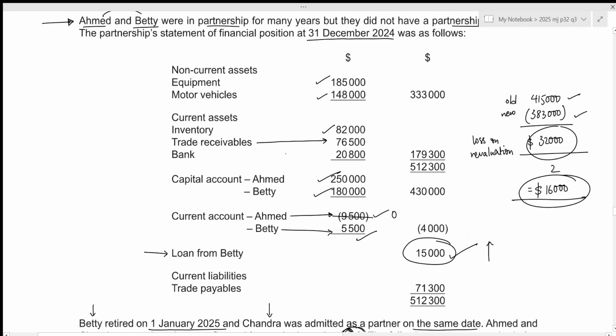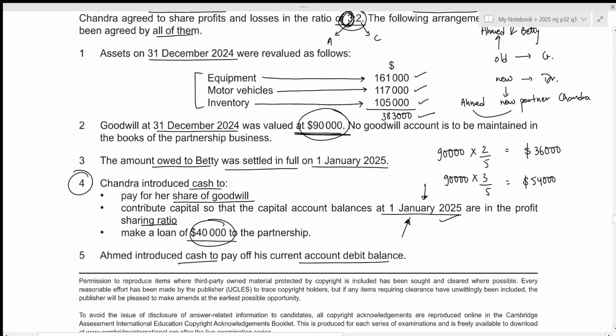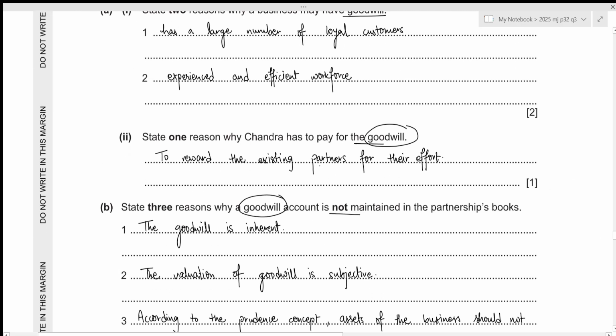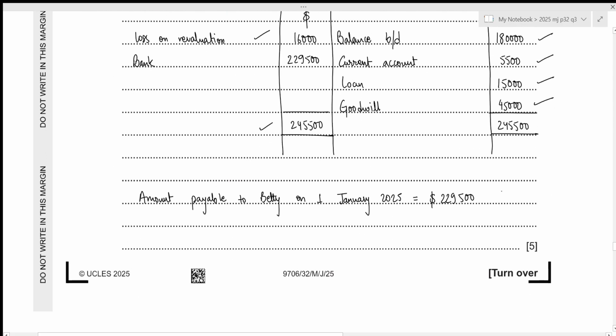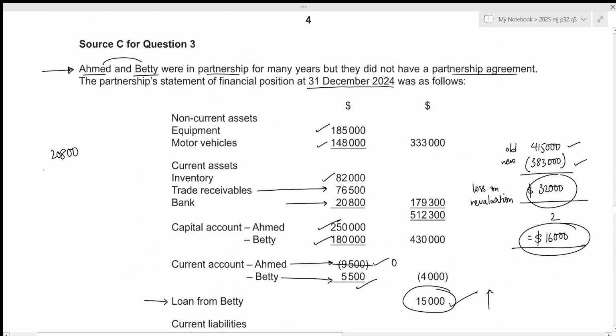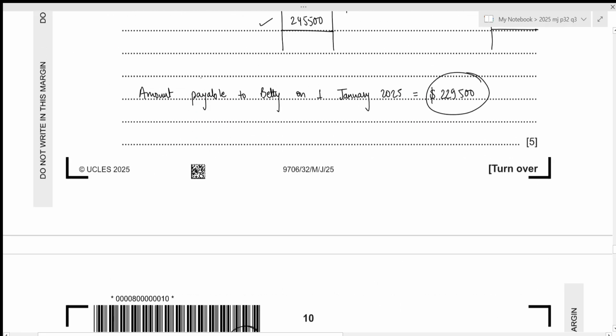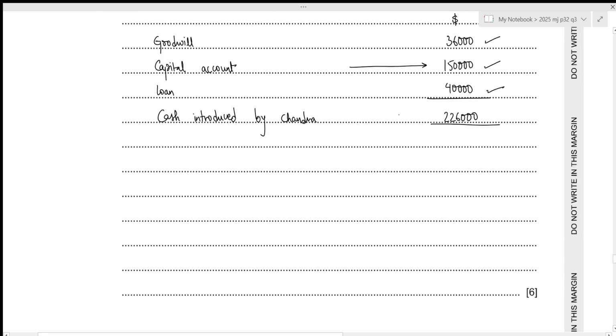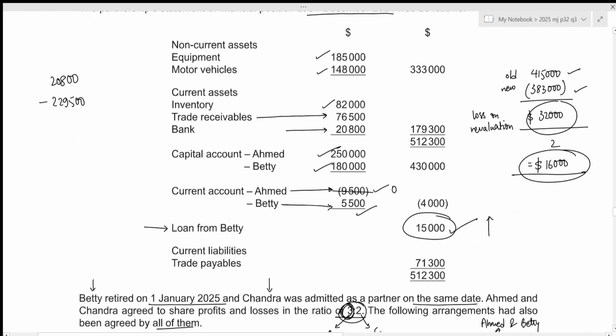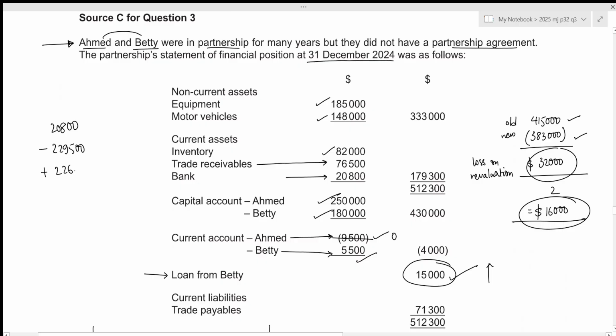So initially, this is before the retirement and admission, we have the value of 20,800. Then we were told the amount owed to Betty was settled in full. So we paid all of that from the business bank account. And the amount that we had to pay was 229,500. So this will reduce our bank balance, 229,500. Then we were also told that Chandra introduced cash to the business. And the total cash that she introduced was 226,000. This will again increase the value of bank balance. Let's add it. Plus 226,000.